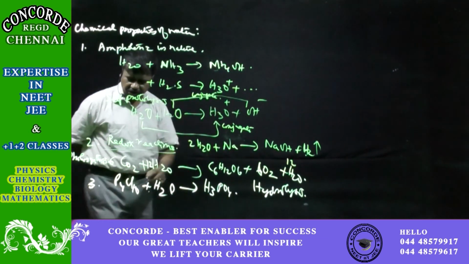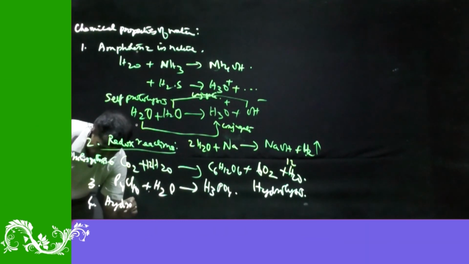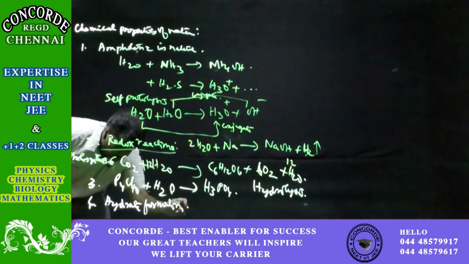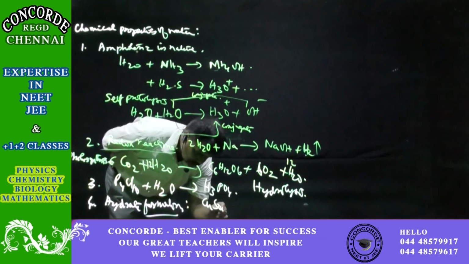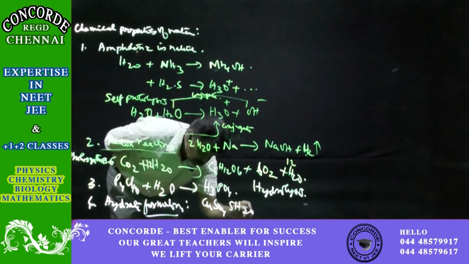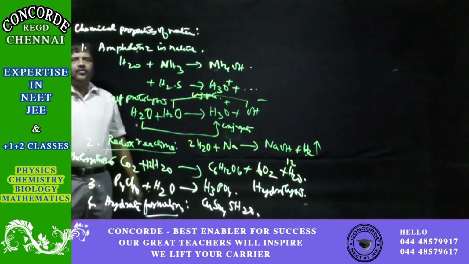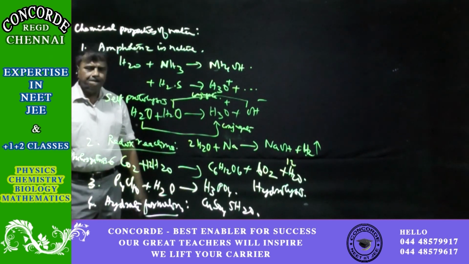Then there is hydrate formation, where water gets added to certain salts like copper sulfate to form CuSO4·5H2O. In alum also hydration happens, and it also forms coordinated complexes with chromium.